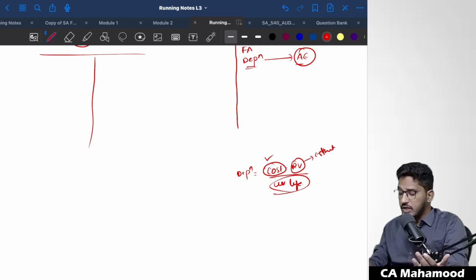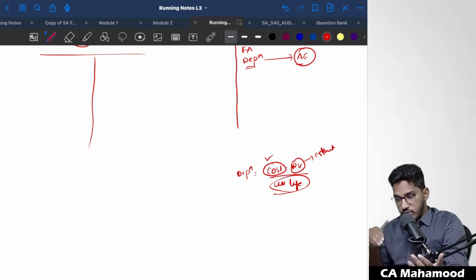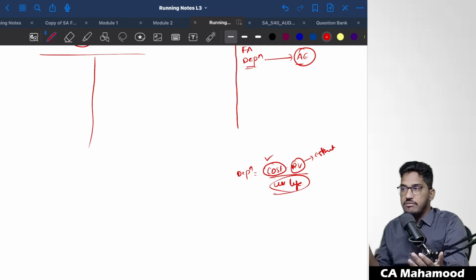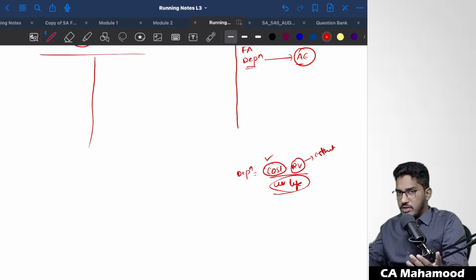Useful life. Today I am buying a plant and machinery. So I have to determine today itself for how many years I will be able to use this particular plant and machinery for. Today itself, I don't know exactly how many years. See, for example, if I buy the machinery today, exactly when it will stop working, I can't do the precise calculation. So management will estimate depending upon the nature of that asset, the nature of the industry, the manner of the usage. The management will estimate, okay, keeping all these factors in mind, this plant and machinery can be expected to be used for a duration of 5 years.